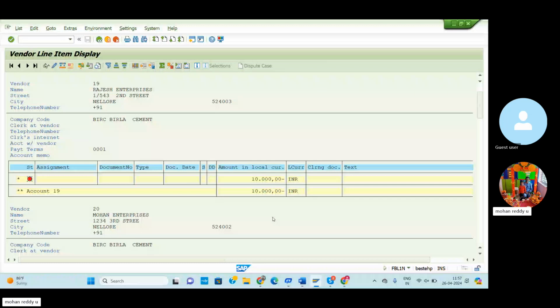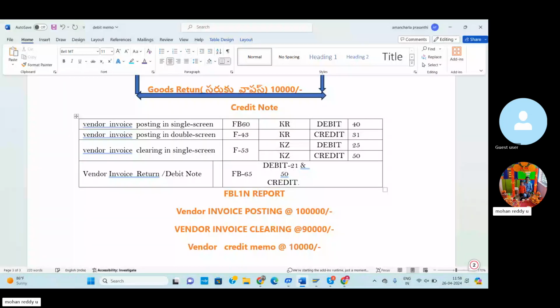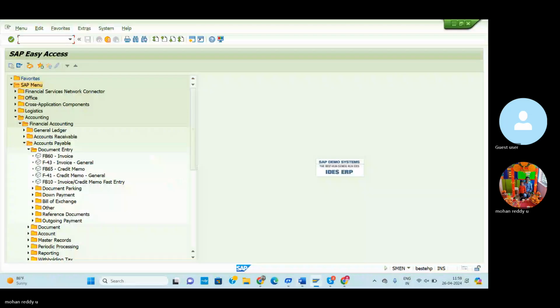So FB65 is the same one we are already in. FB65, I'm sorry, F-65 is wrong. So FB65 is the credit memo entry screen. Now go slash n FB65. So the screen will be generated. So select the vendor.